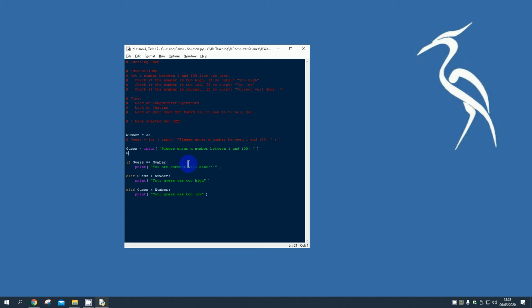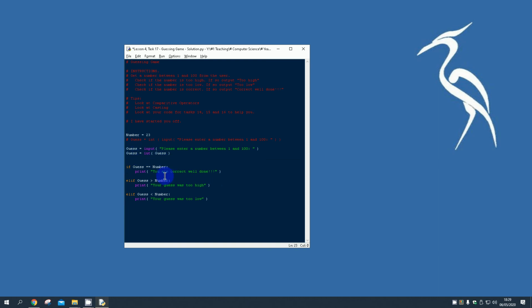So as a separate line of code, I can say guess is equal to the int, the integer value of whatever is currently stored in guess, which, as we know, is a string. So if I typed in, for example, 23, it would go in as a string, and if I converted the string value of 23 into an integer and stored it back, it would be stored like that.